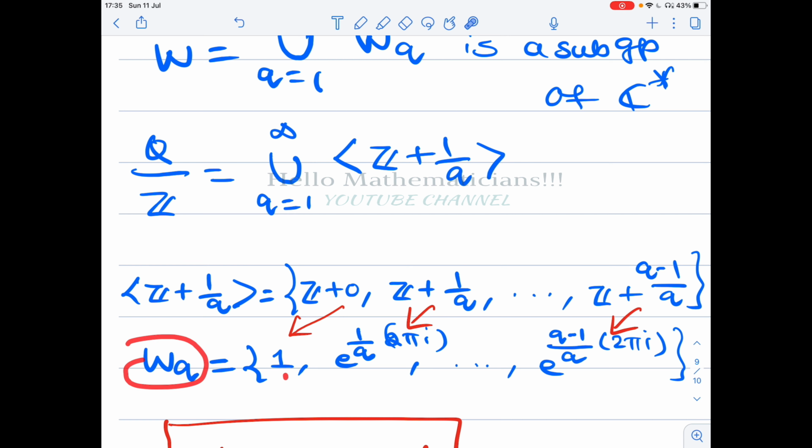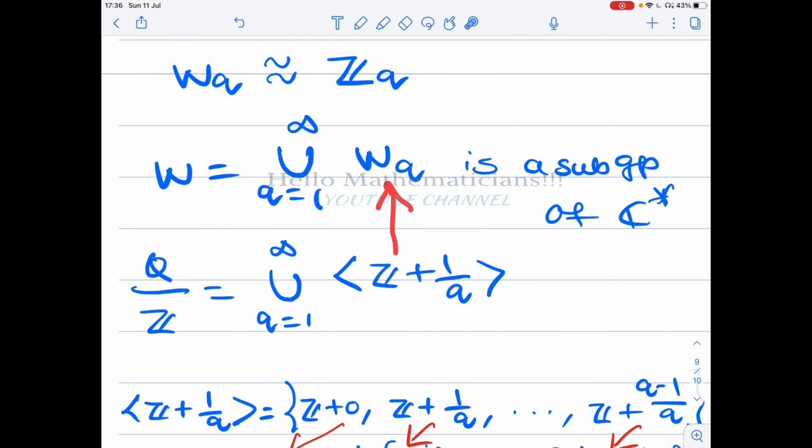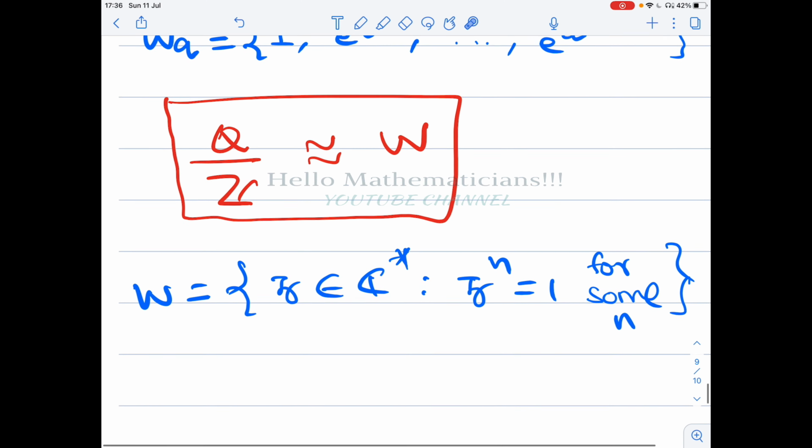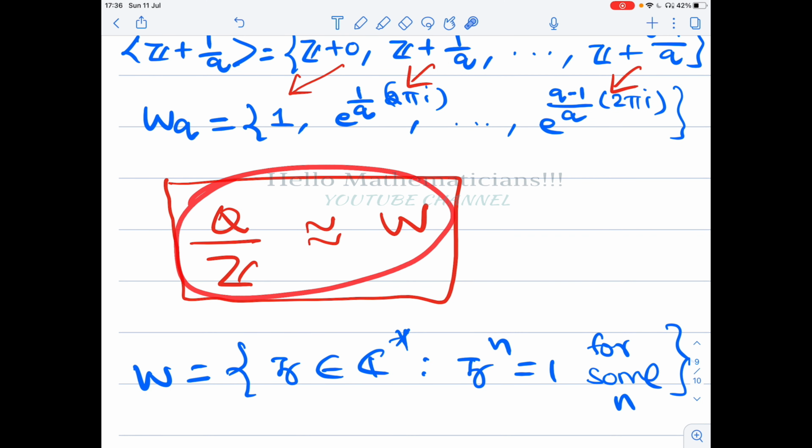Then Wq equals 1, e power 1 by q 2 pi i, up to e power q minus 1 by q 2 pi i. So you map Z plus 0 to 1, Z plus 1 by q to e power 1 by q times 2 pi i, then Z plus q minus 1 by q to e power q minus 1 by q times 2 pi i. This will define a bijection, a group homomorphism between these two groups for any q. Therefore, this map defines a group isomorphism between these two groups W and Q mod Z. Okay, so therefore Q mod Z is isomorphic to W.